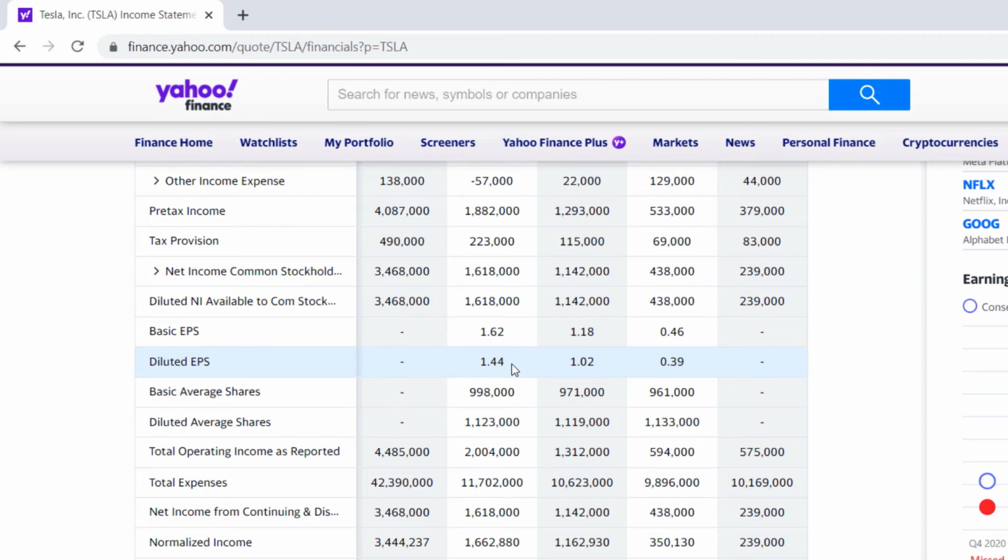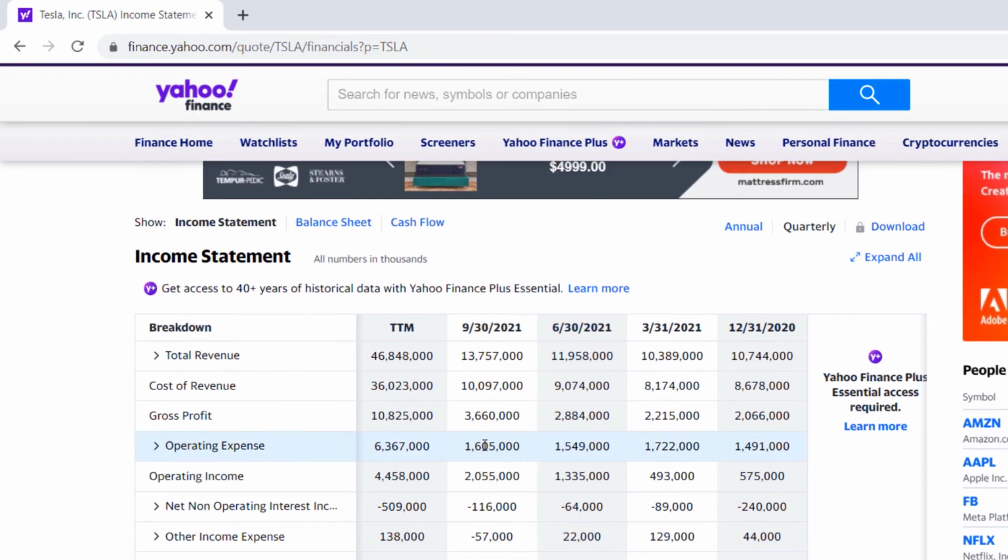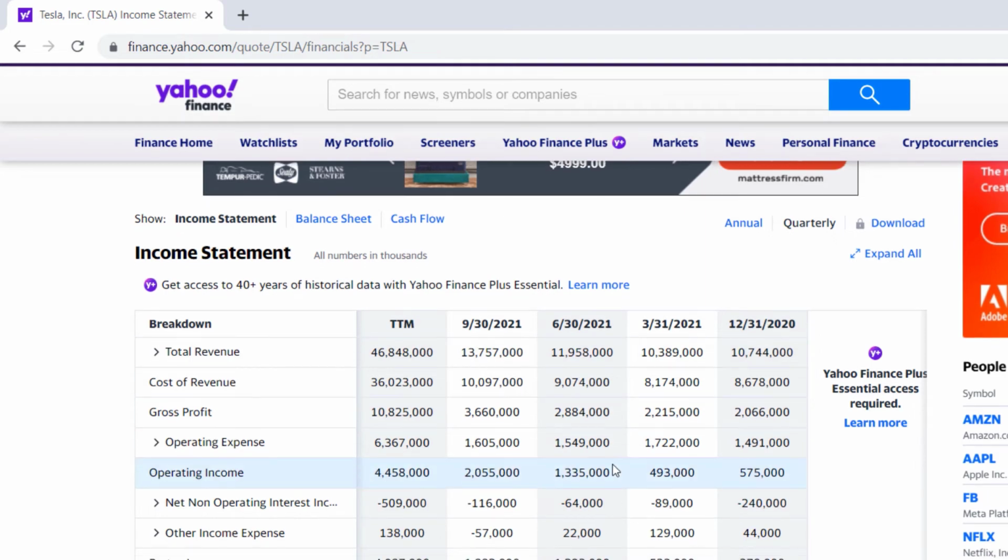Now, what dilutes shares of stock? Well, one thing that primarily dilutes shares of stock is issuing more shares of stock. Again, these are individual numbers, so you can see where they would add up to a trailing 12 months. So you can see Tesla has been issuing shares of stock the last 3 quarters. Let's go back up here. You can see these are the last 3 quarters, and then this is the 4th quarter looking back in time.